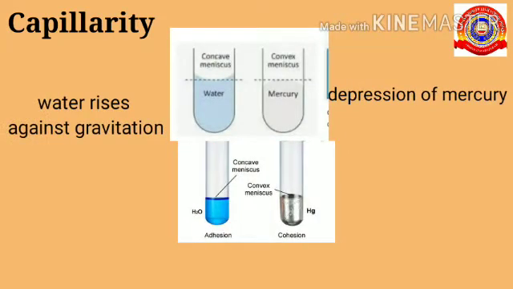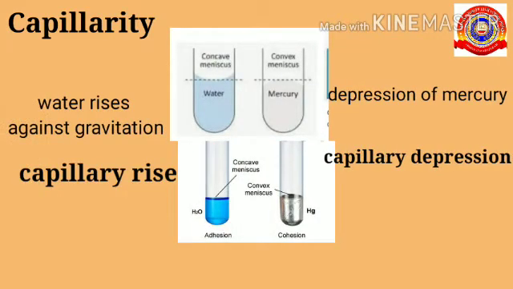Capillarity is of two types, capillary rise and capillary depression. So let's see what is capillary rise and depression. Here you can see two boiling tubes, one containing water and the other with mercury. The water always rises against gravitation and mercury always shows depression. Depression means falling. When water rises against gravitation, it takes the shape of a concave meniscus, and mercury takes the shape of a convex meniscus.